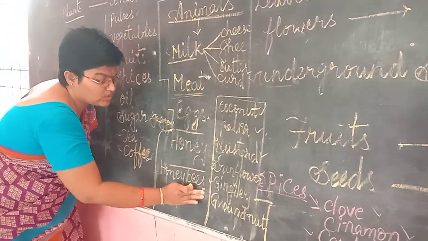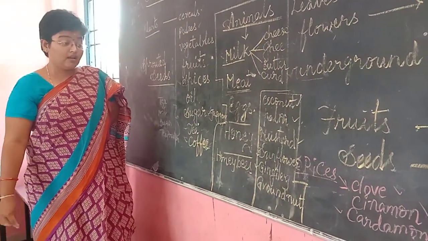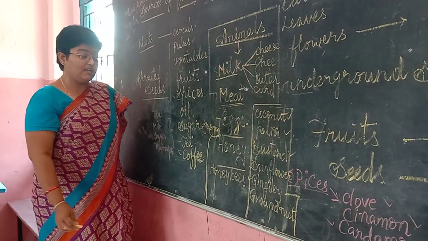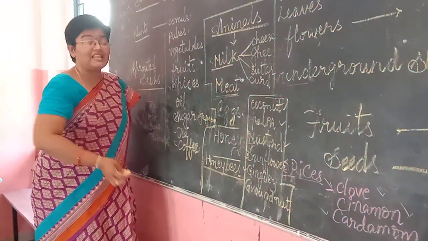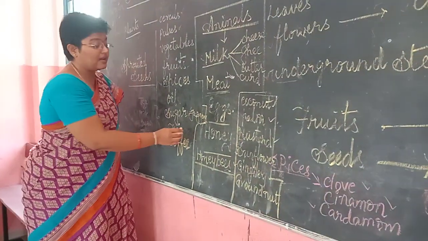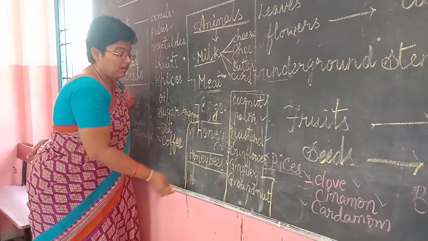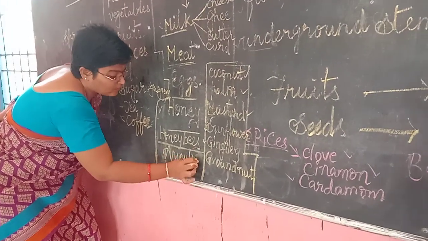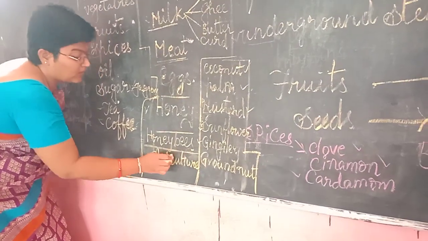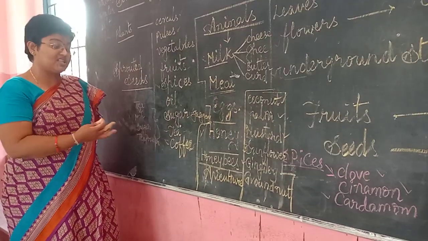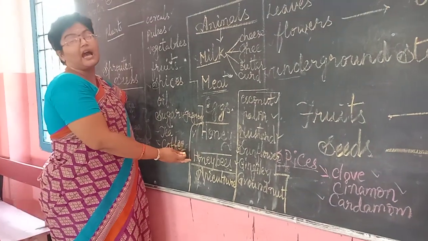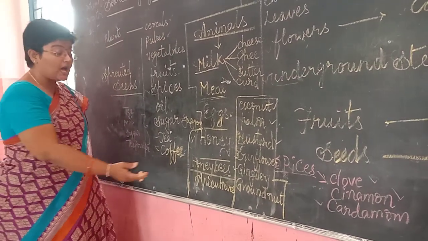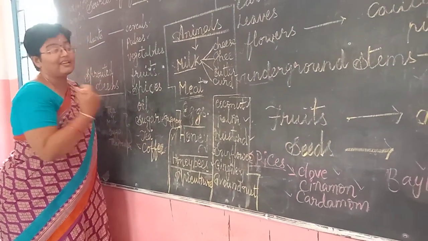Do honeybees give us honey? How is it obtained? So let us know the story of honey today. Honeybees are grown on a large scale to obtain honey. This type of rearing of honeybees is called apiculture. What is that called? Apiculture. So growing honeybees on a large scale to obtain honey is called apiculture. This is how we get honey from honeybees.